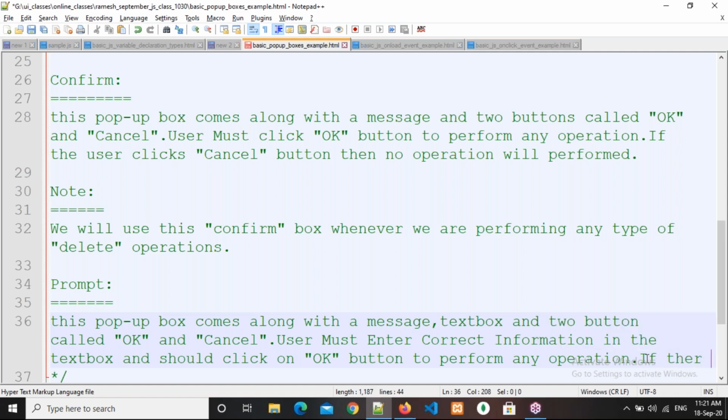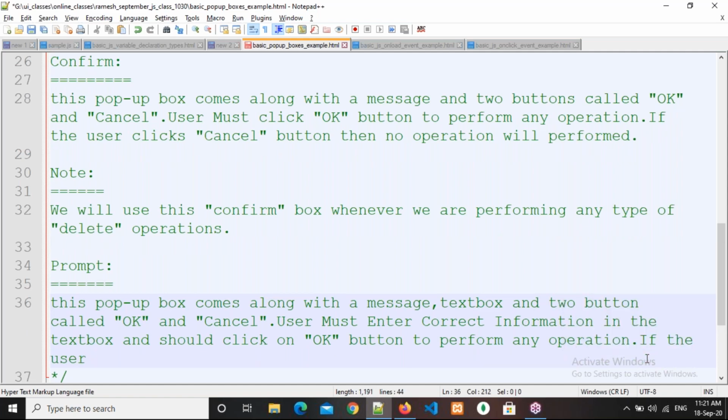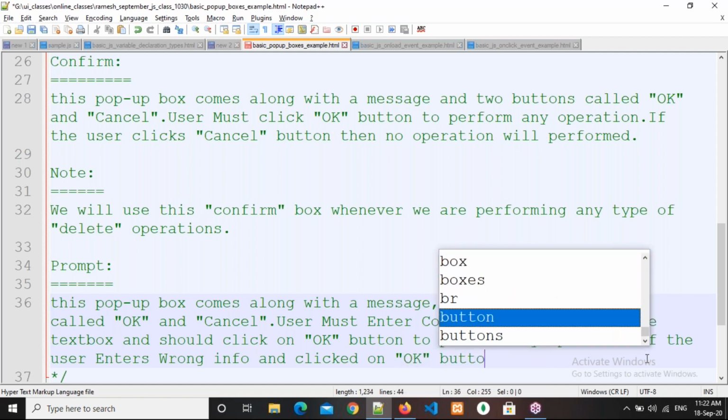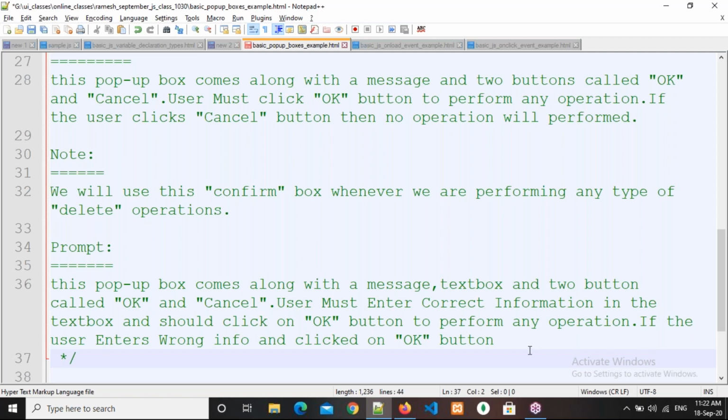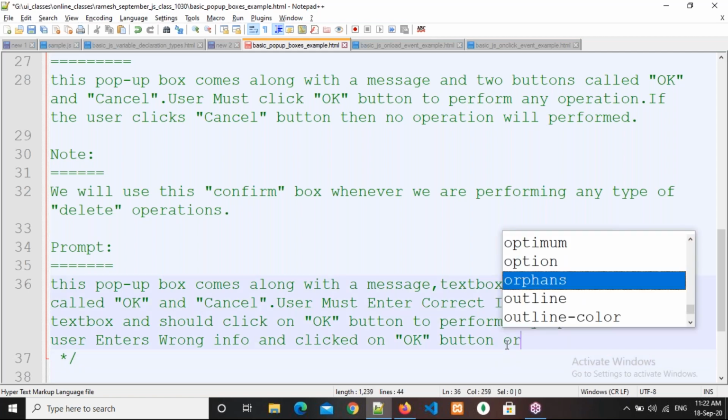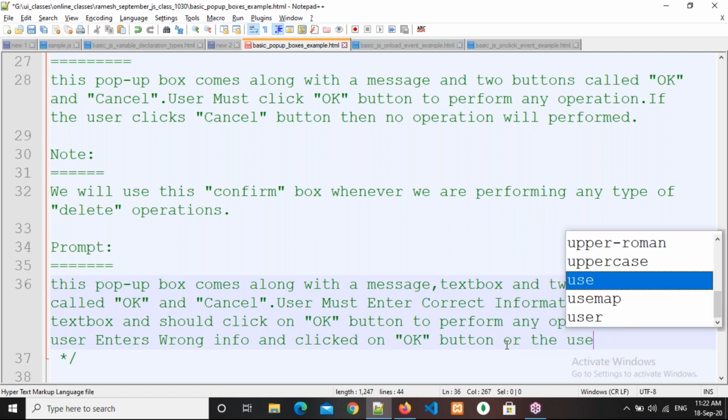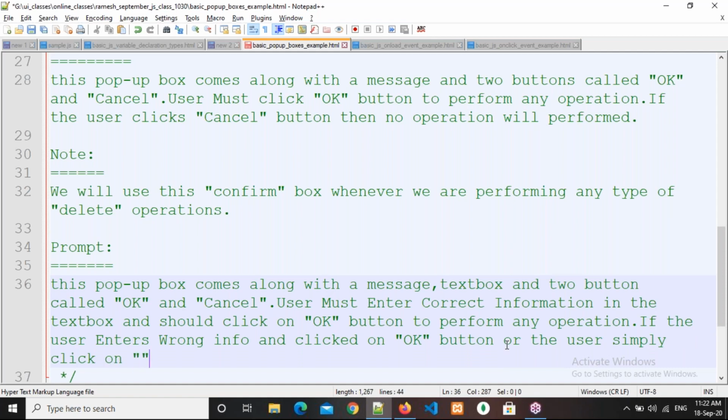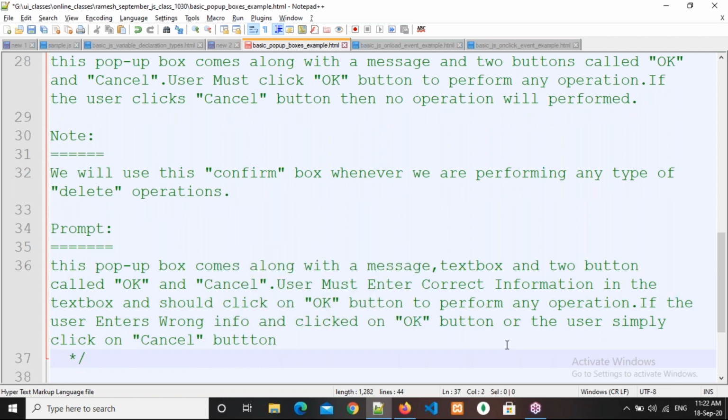If the user enters wrong info and clicks on the OK button, or the user simply clicks on the cancel button, then no action will be performed.